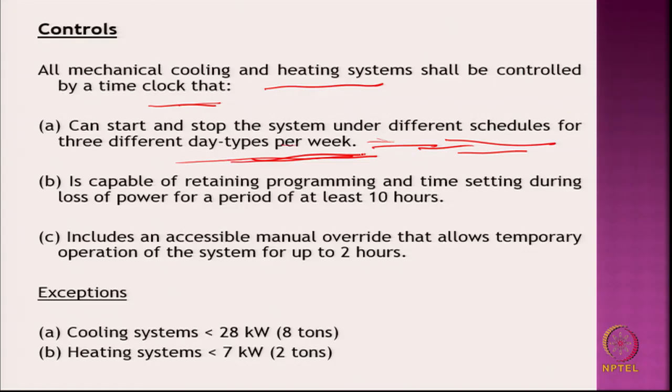If it is, let us say, a shopping mall or something of that kind, the crowd might be more on Saturday, and it might remain open for a longer period of time. That kind of time schedule must also be given, and the system must be capable of retaining the program time setting during loss of power for a period of at least 10 hours. So, if there is a power failure, this program should still be maintained for a minimum of 10 hours.